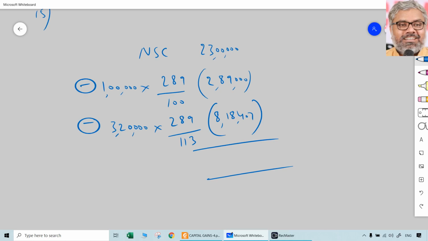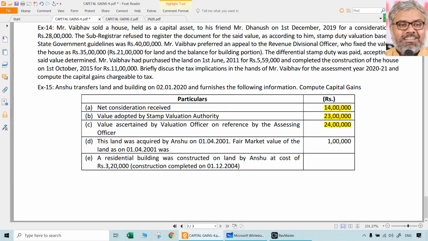So with that, we can find out the long-term capital gain taxable in the hands of Anshu. So 23 lakhs minus 2,89,000 minus 8,18,407, that will give 11,92,593. That is the long-term capital gain taxable in the hands of Anshu. That is exercise number 15. With that, we can conclude today's session.